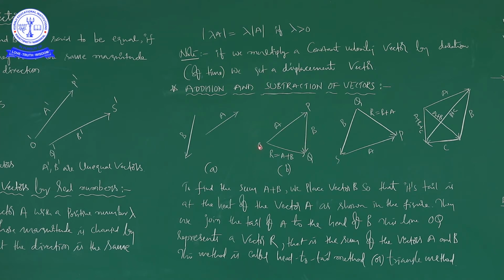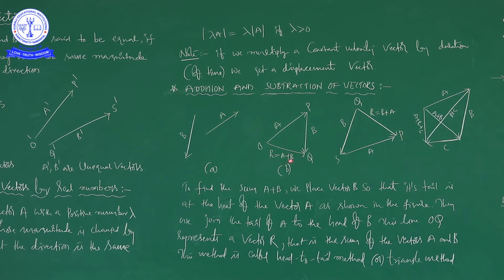The point where we joined the head of A to the tail of B is namely P. So, it is O, it is Q, and this OQ you can join like this. If you join from O to Q, you will get a new vector, which is the resultant of these two vectors.